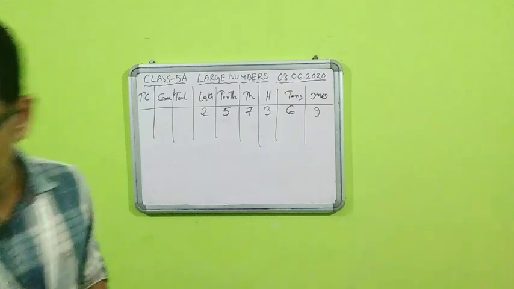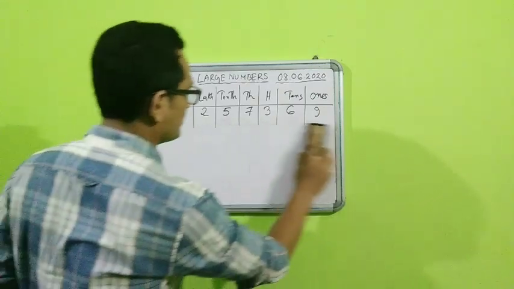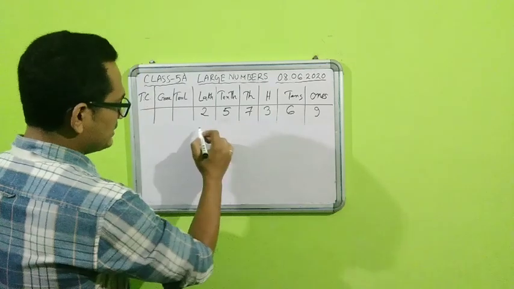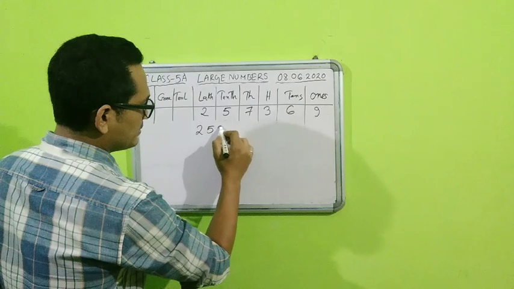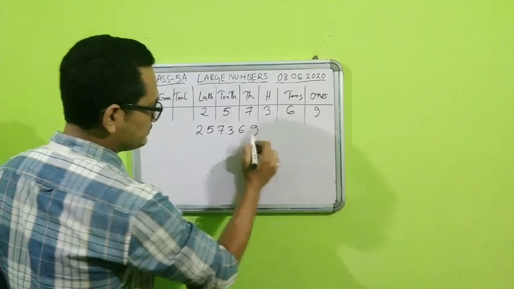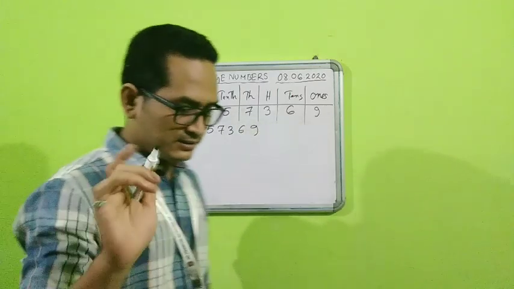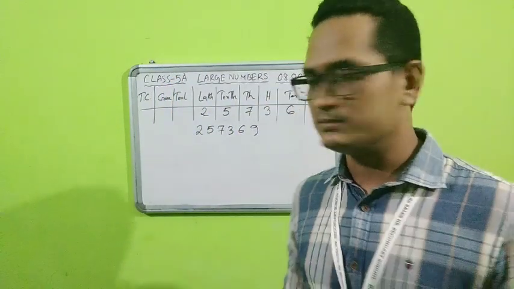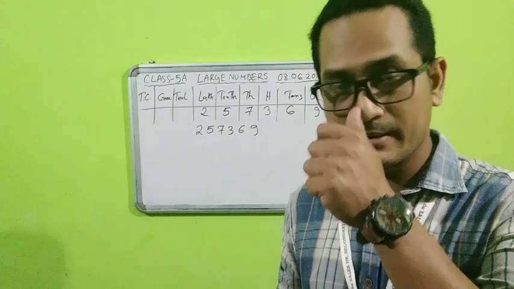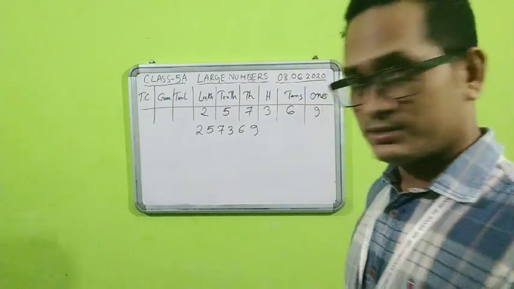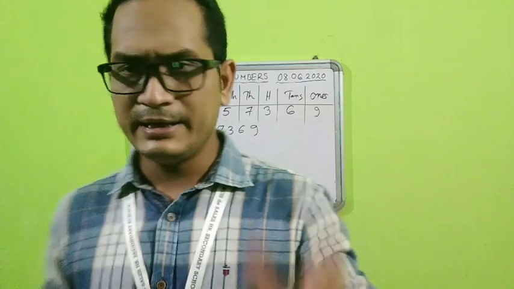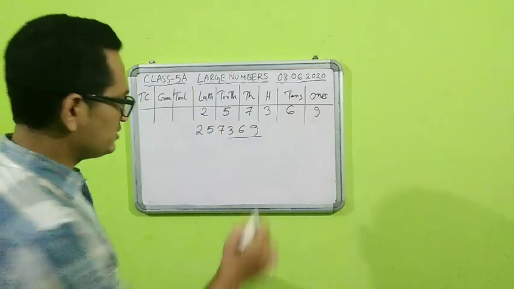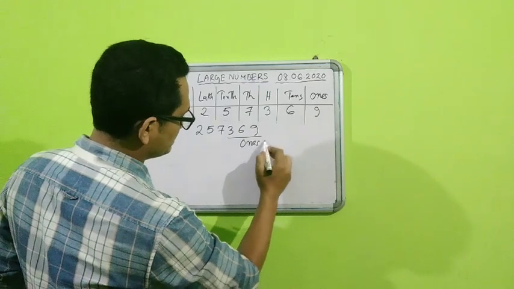So what we are going to do is this way. Students, please see this very carefully. This number I am writing here below. Since we are talking about the Indian system, we will learn about the international system after this part. First we will go ahead with the Indian. Let us see how the Indian system works. In the Indian system, we already know this is called the ones period.